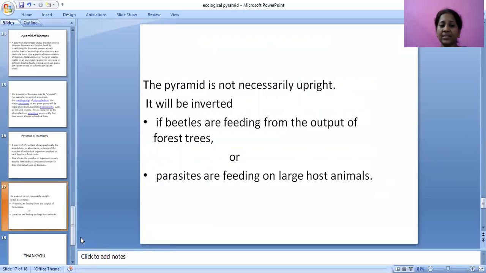Okay, this is the graphical presentation of numbers, energy, and biomass present at various levels. These ecological pyramids were discovered by Charles Elton. Okay. Thank you.